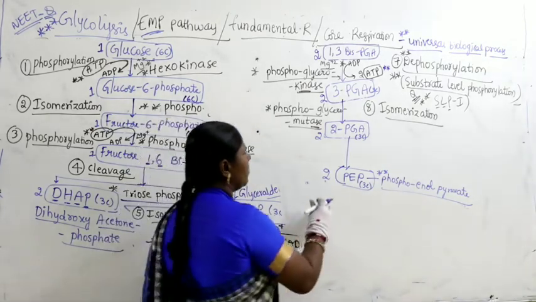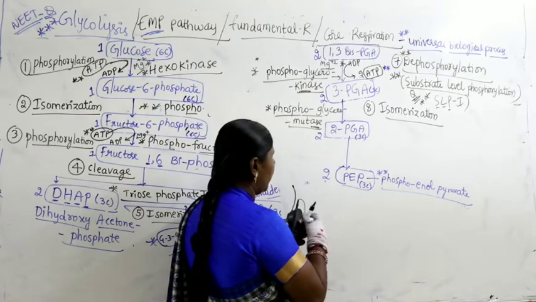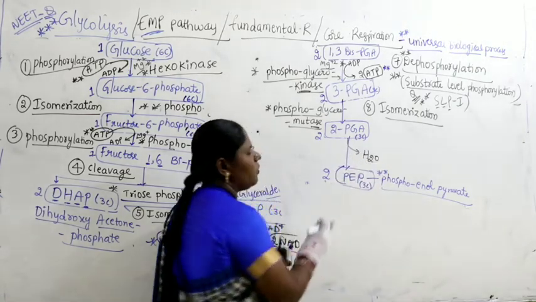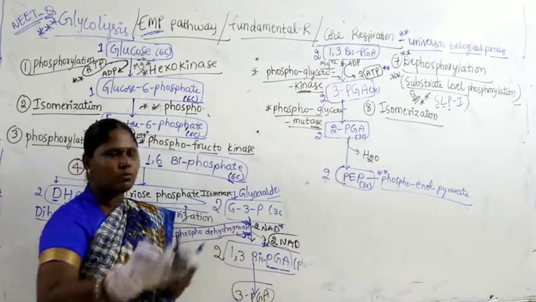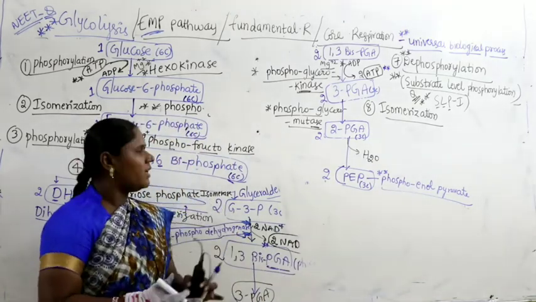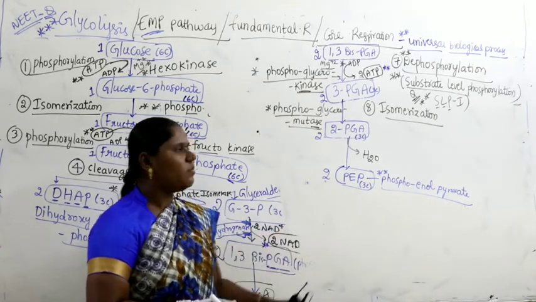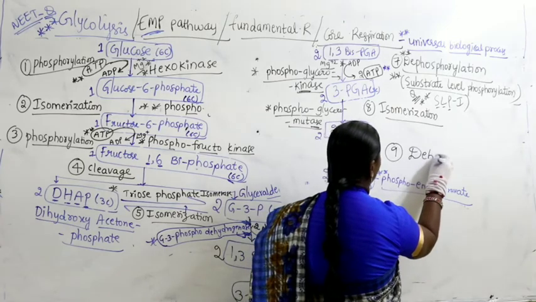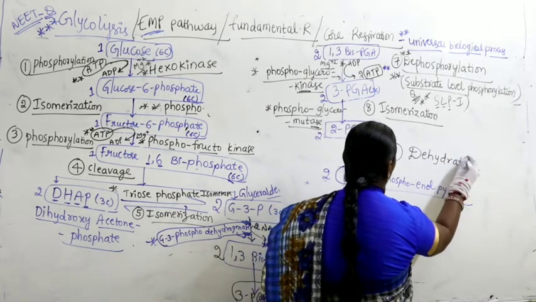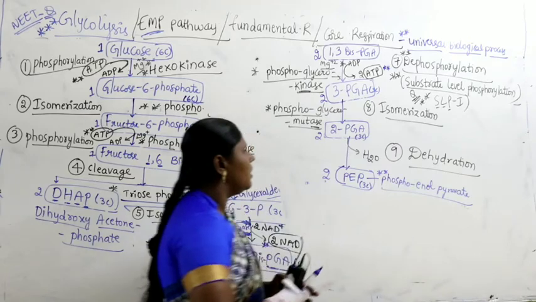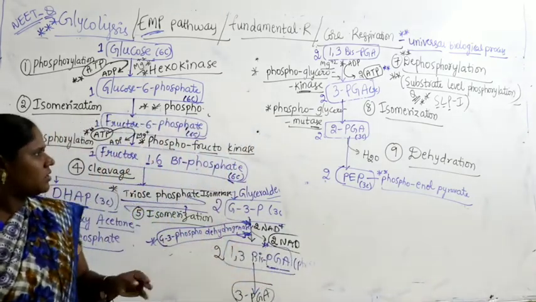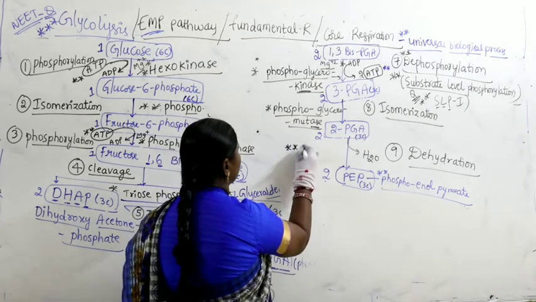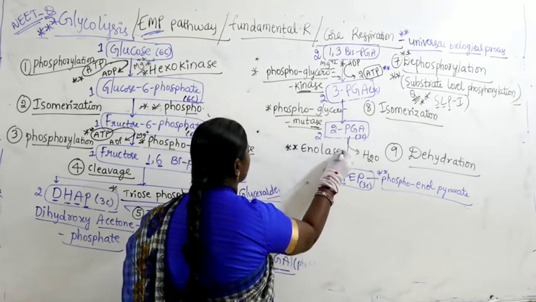Now when you look at this phosphoenol pyruvate, what happens here is a water molecule goes out. There is a release of a water molecule. Water molecule is released from PGA. That's why it converts into PEP. So the name of the reaction, we write this as dehydration. The name of the enzyme is nothing but enolase.